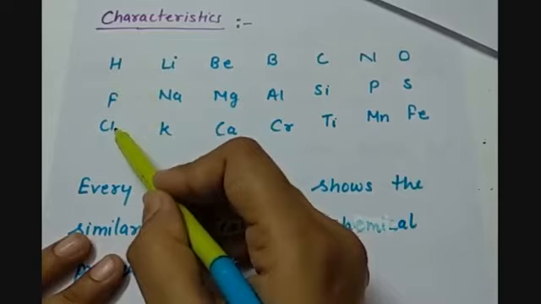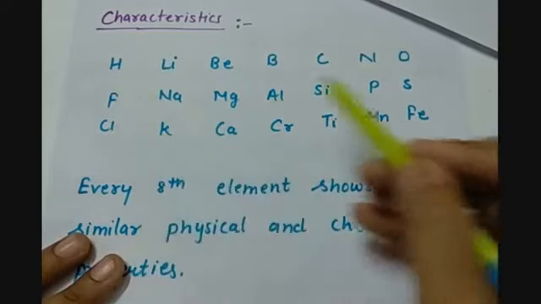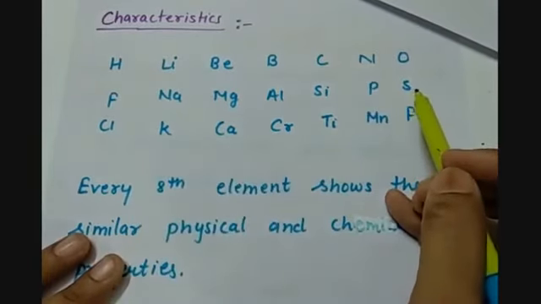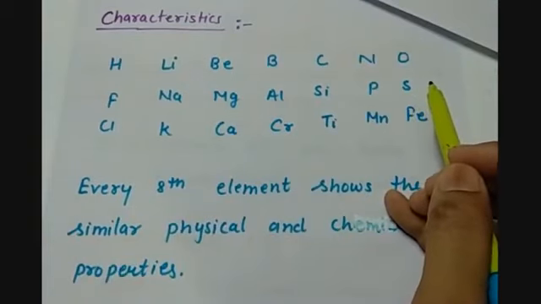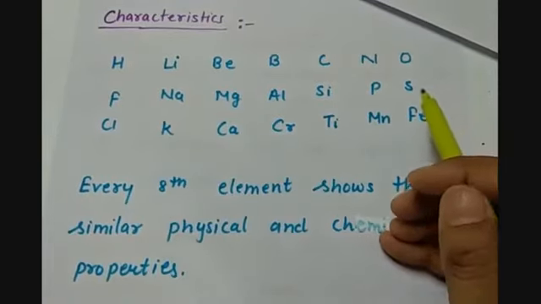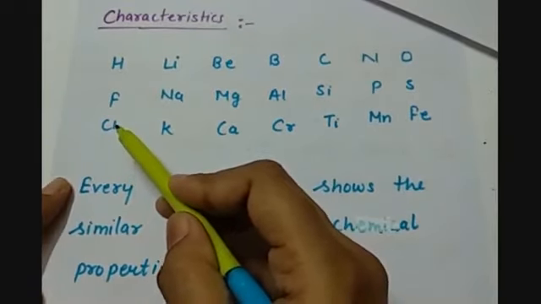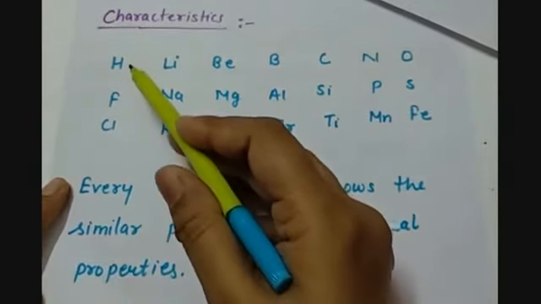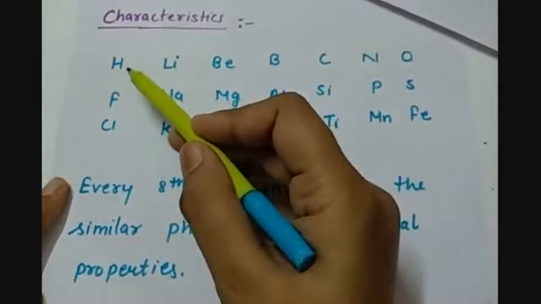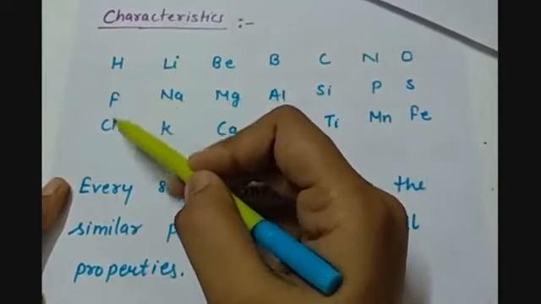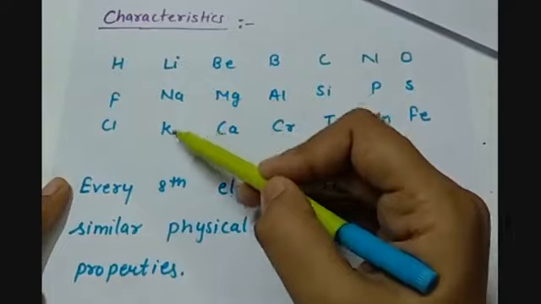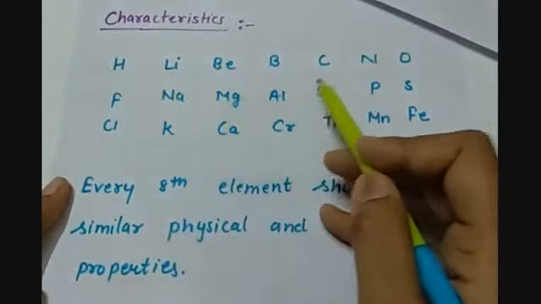The same happens with chlorine, the 17th element, which comes at the 8th position from fluorine. Chlorine shows similar physical and chemical properties as fluorine and hydrogen, so they fall under hydrogen only. The same happens with other elements in the sequence.